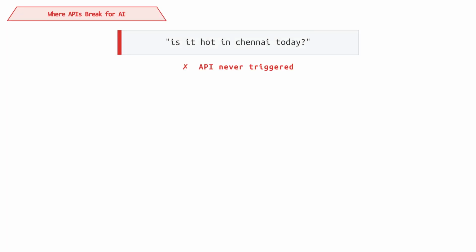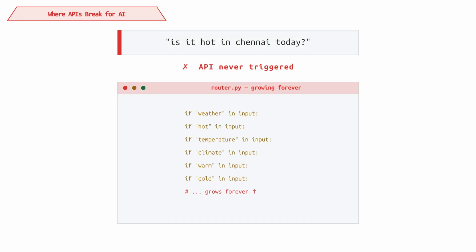Now consider how users actually speak. One person says, "Weather in Chennai." Another says, "Is it hot today?" Same intent, different words. Your system must handle all variations. If not, it misses the correct API call.